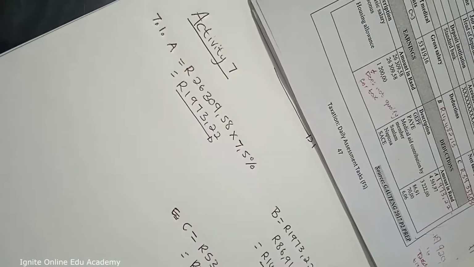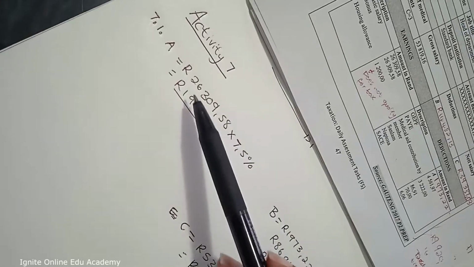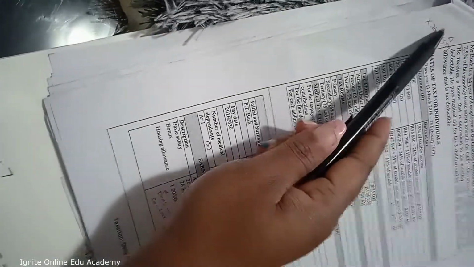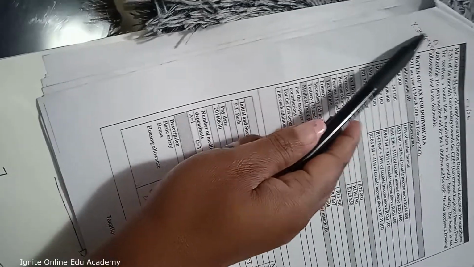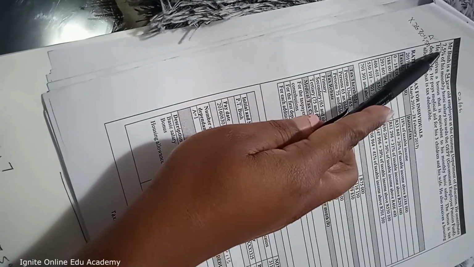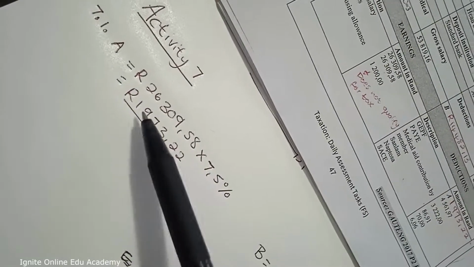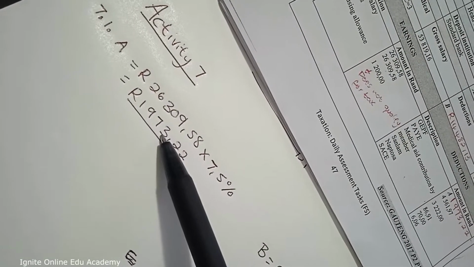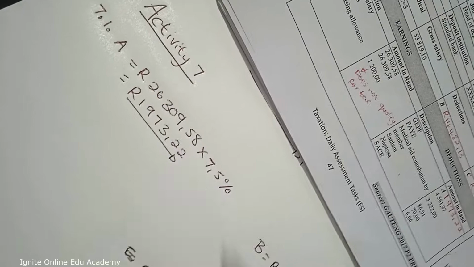So the first question requires us to calculate the value of A, and what I had said up there was that I had put a reminder that I'm going to have to take the salary and multiply it by the percentage, which is 7.5. And when I do that to get the value of A, I get 1,973 rands and 22 cents.